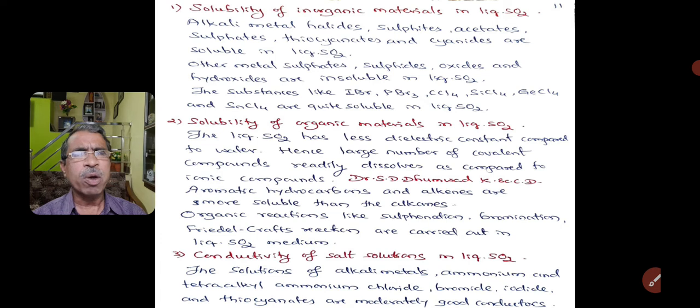Coming to the third property, that is conductivity of salt solutions in liquid sulfur dioxide. The solutions of alkali metal, ammonium and tetraalkyl ammonium chlorides, bromides, iodides and thiocyanates are moderately good conductors.